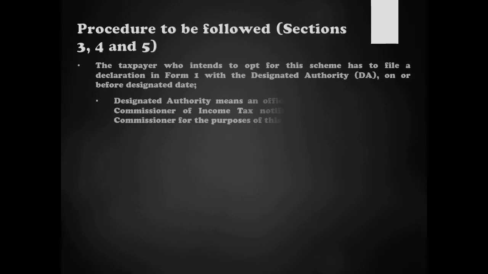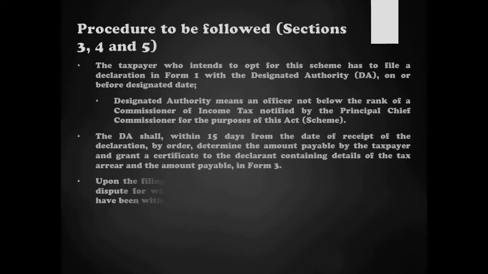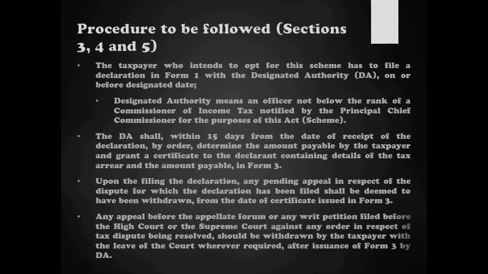Let's see what has to be done. The first step that has to be taken by a taxpayer who intends to opt for the scheme is that they have to file a declaration in Form 1. Form 1 is the prescribed form. It has to be filed electronically. They have to file a declaration in Form 1 with the designated authority on or before the designated date.